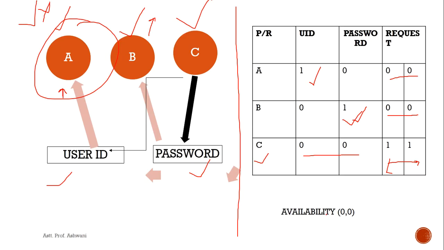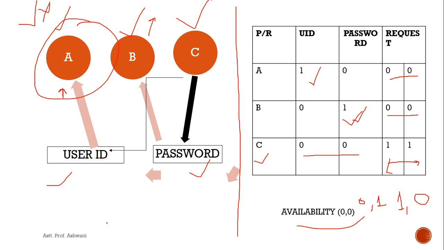The user ID being released means the availability is now 0 and 1, or we can say 1 and 0. Now process B requests nothing, so it gets executed.